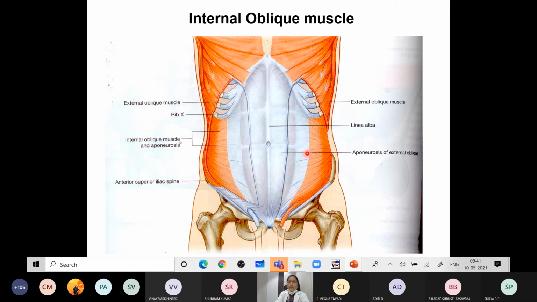Next you have the internal oblique muscle. Once you open the external oblique, you will get the internal oblique muscle of the abdomen. This internal oblique muscle is reverse.